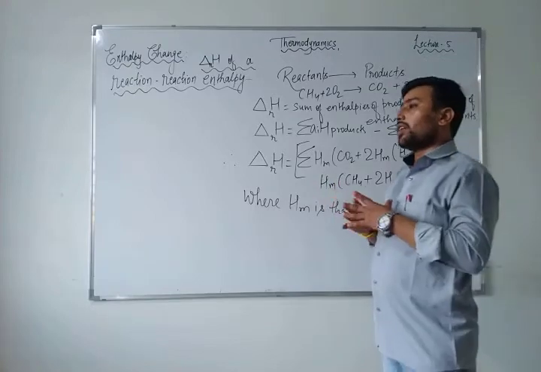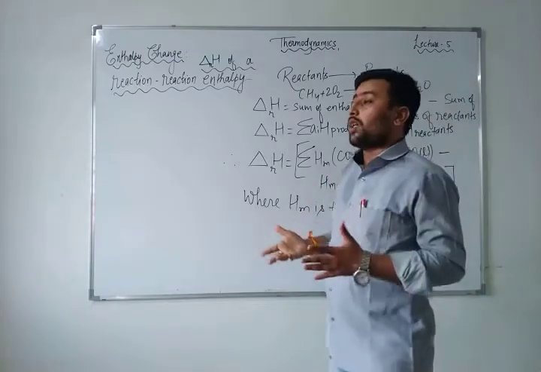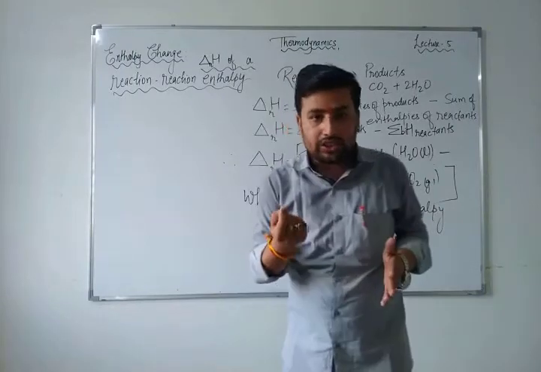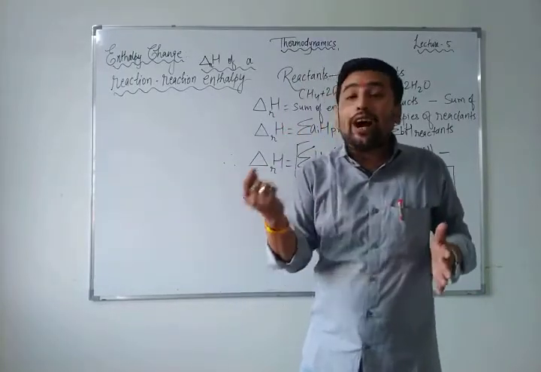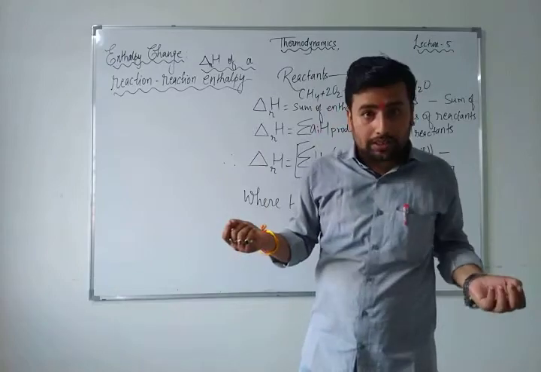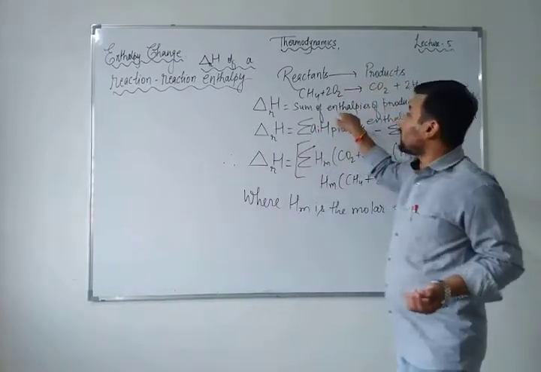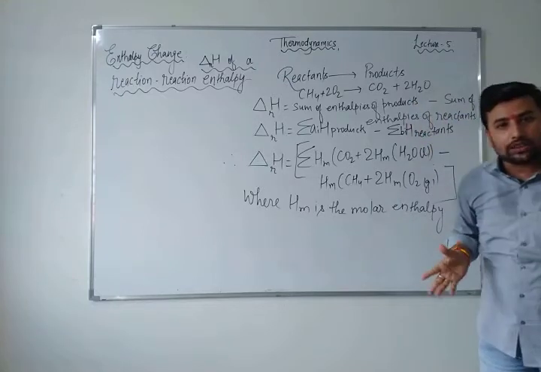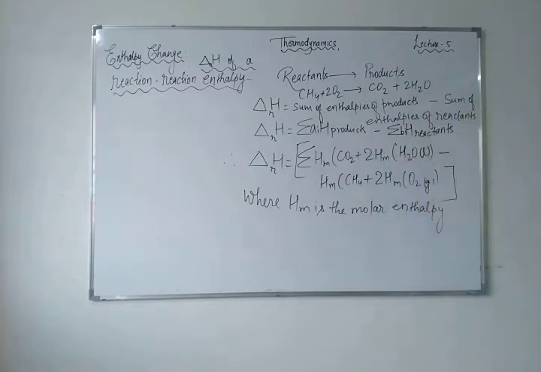In any chemical reaction, when you talk about the reactants and products, definitely from the reactants to products there will be a change in enthalpy. But how much in the reactant side and how much in the product side? Whatever the value of the product side is and whatever the value of the reactant side, you just have to take the difference between these two. You will get the change in enthalpy.